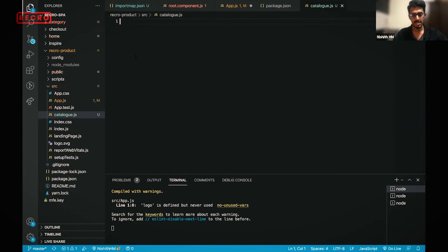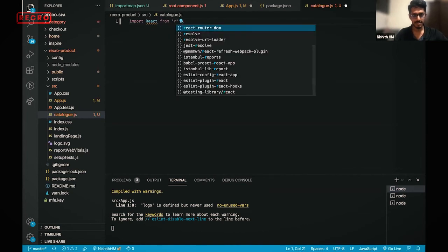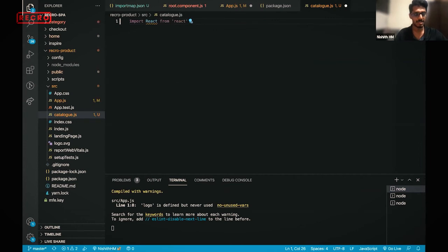Okay, so this catalog.js is import. I'm just importing React. Okay, I'm trying to do this, and I'm just telling const catalog.